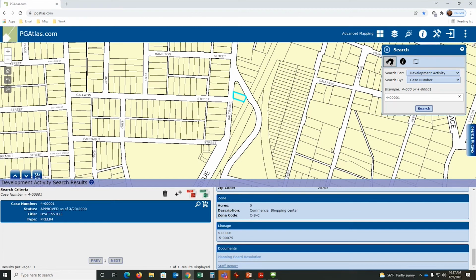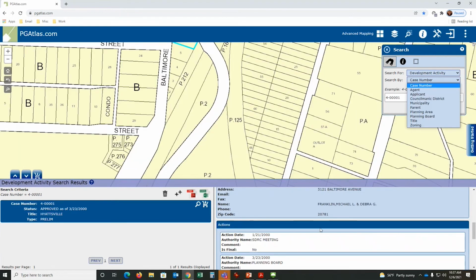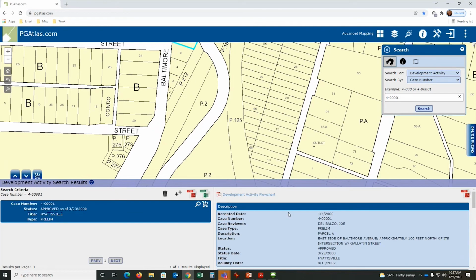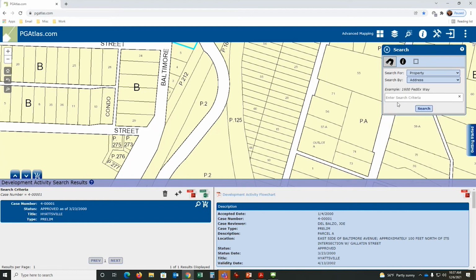All of that is starting to link together into one graphic image of information. All right. Now you notice all of this data below here. You have the case number, reviewer, type. You can actually do a search on that as well. So if you were looking for an applicant that had a council district, you can actually get into refining that even closer. So you can say, give me everything within Council District 2, and you'll be able to dig out that information.